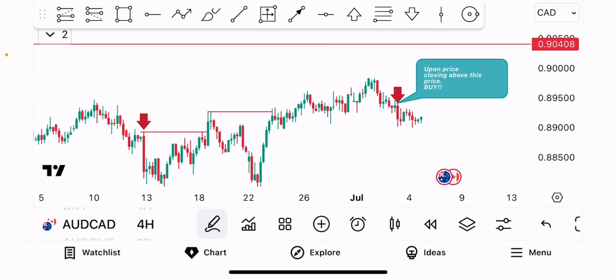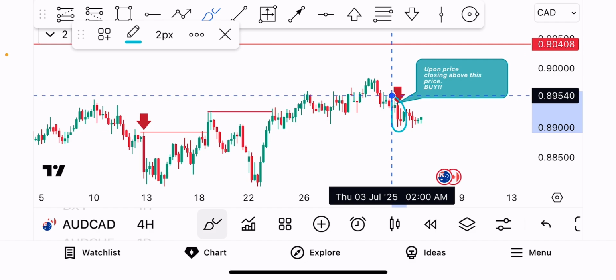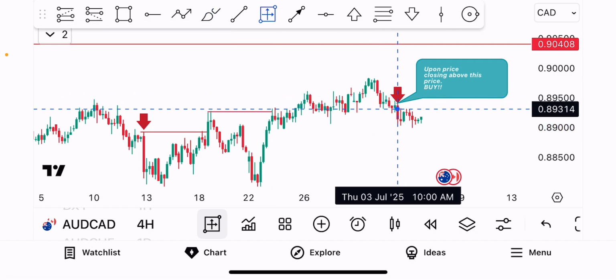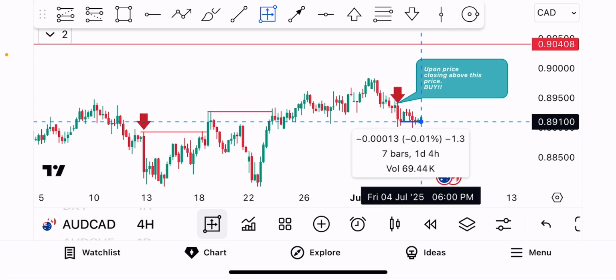From the recent price action that developed just one day before the market closed, we saw that after this impulse move to the downside, price traded just for 1 day, 4 hours, and then closed below that impulse, which took about 7 bars, that is a day and 4 hours for the market to close.